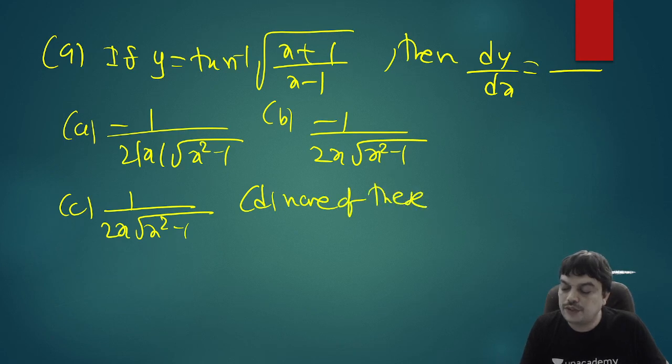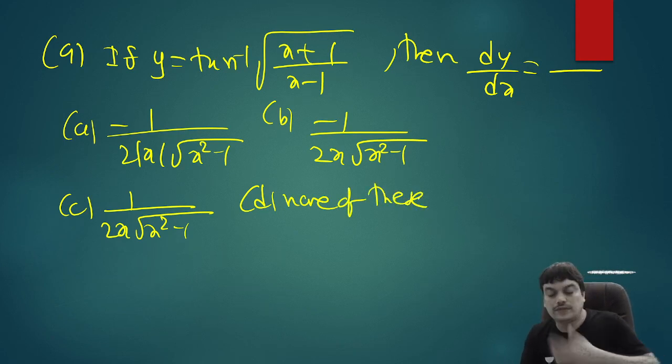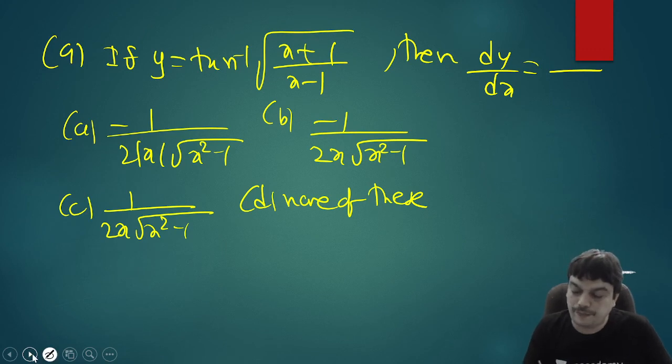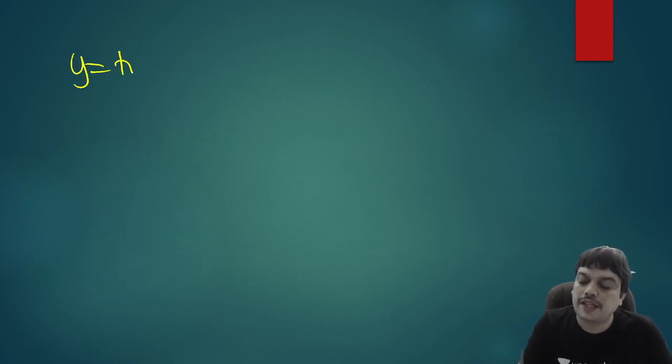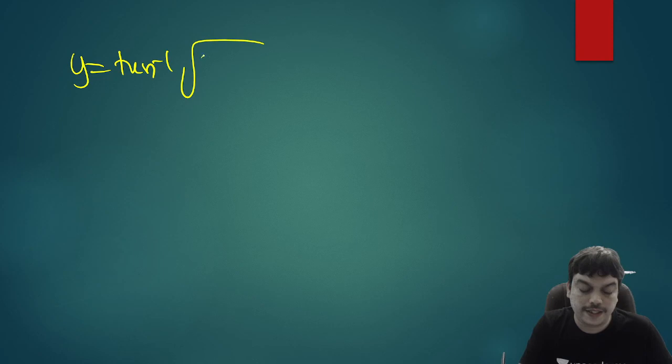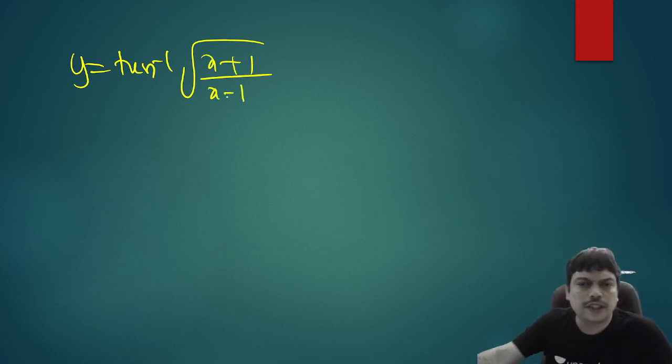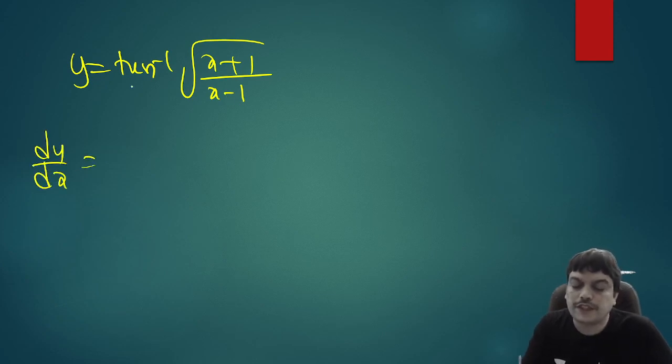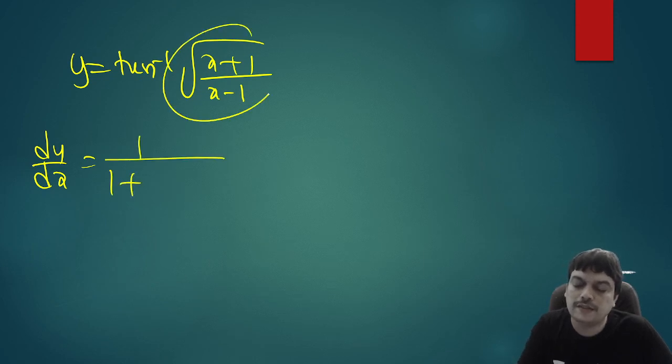So let us see which one of them is going to work out. So consider y is equal to tan inverse of root of x plus 1 by x minus 1. So we can try using a substitution, but without that also it works. So let us do without that. So dy by dx equal to, we know the differentiation of tan inverse x is 1 by 1 plus x square. So 1 by 1 plus, when you square this term, it will give you x plus 1 by x minus 1.